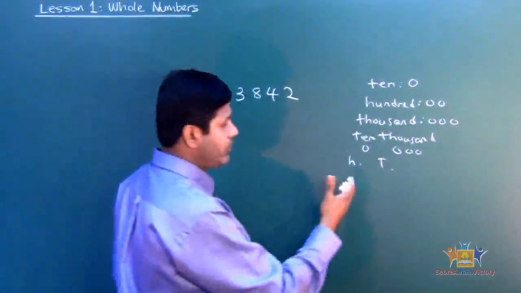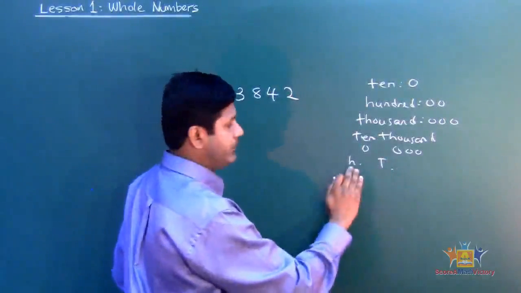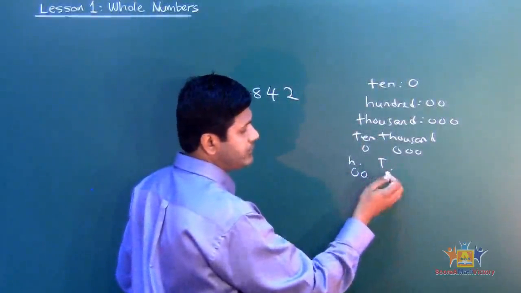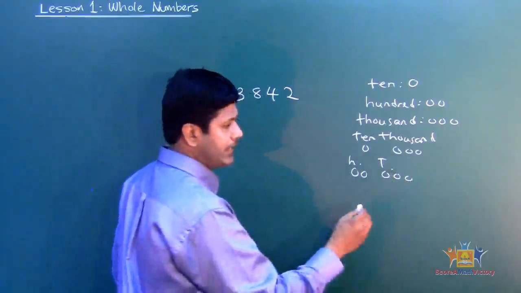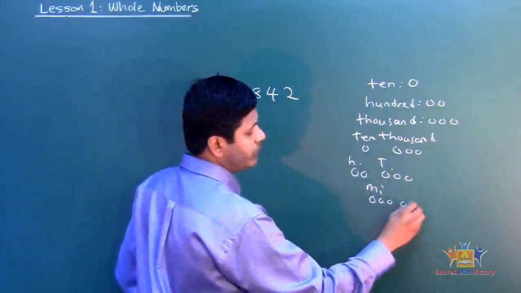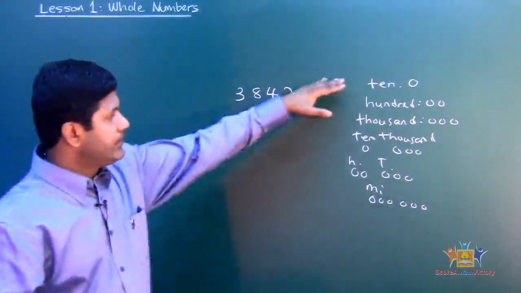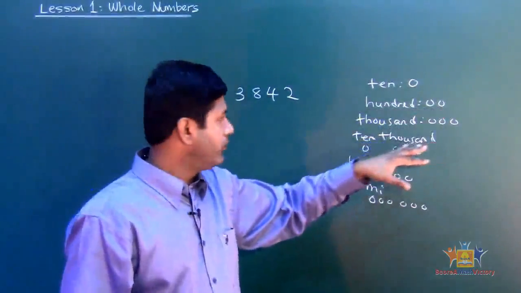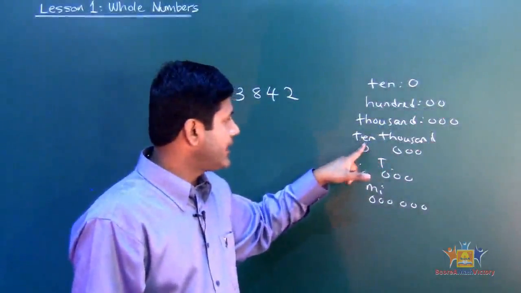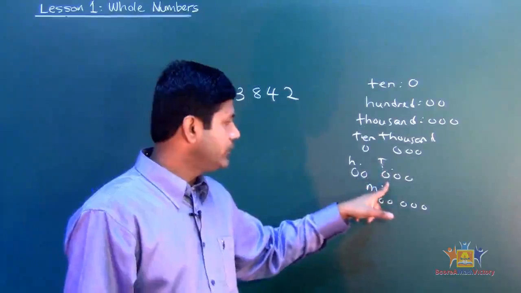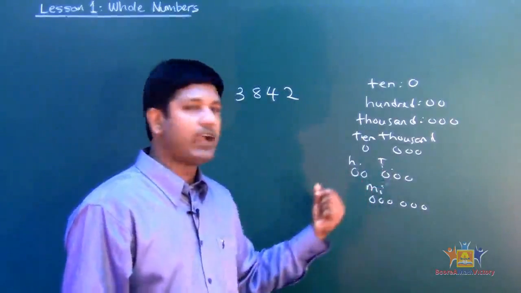If I say 100,000, I'm just going to put H and T. 100 is how many zeros? 2 zeros. 1,000 is how many zeros? 3 zeros. See that? And then million? 6 zeros. Very good. So remember that: 10 has 1 zero, 100 has 2 zeros, 1,000 has 3 zeros. 100,000 has 5 zeros, okay?